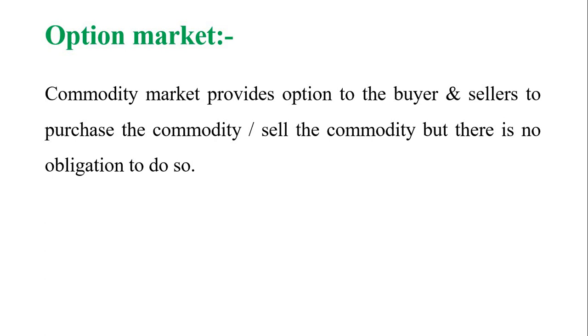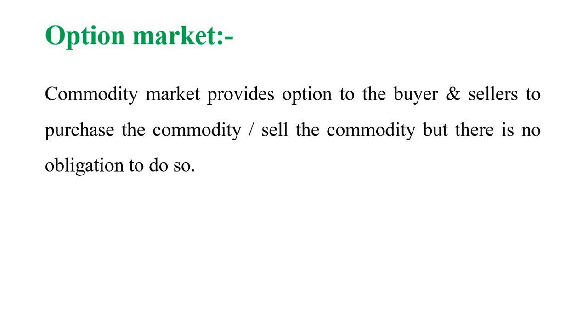Option contracts involve two parties, that is, the seller of the option writes the option in favor of the buyer or holder of that commodity, who pays a certain premium to the seller as a price for the option. Here, already I told you there are two different types in option. One is call option, another one is a put option. Let us have an example, then it's very easy to understand.